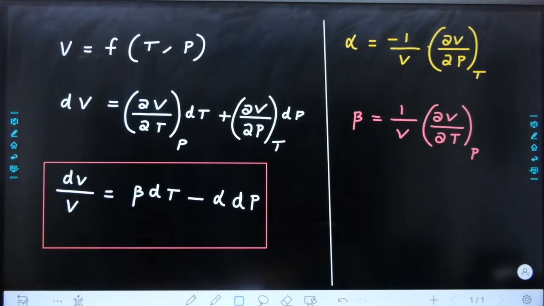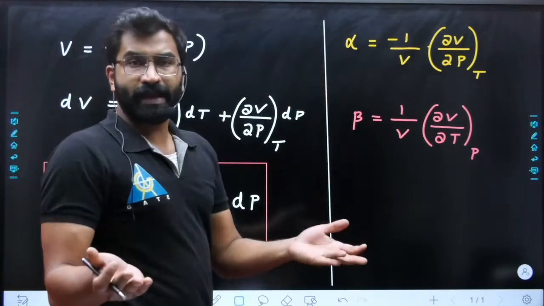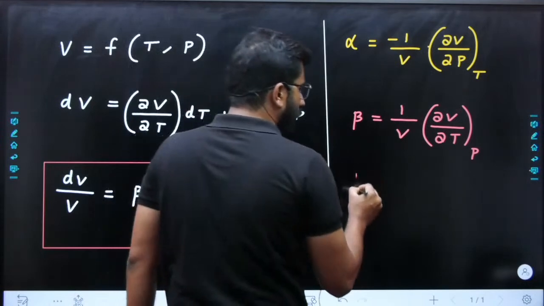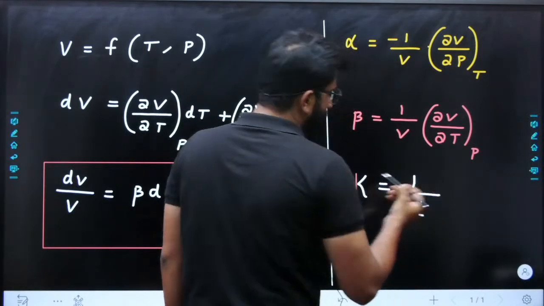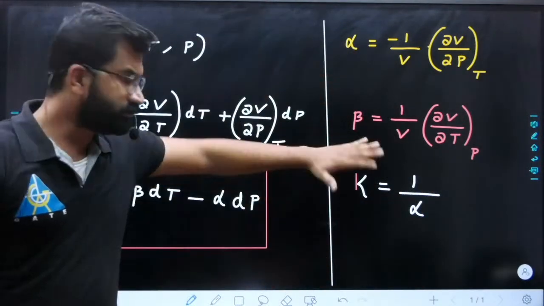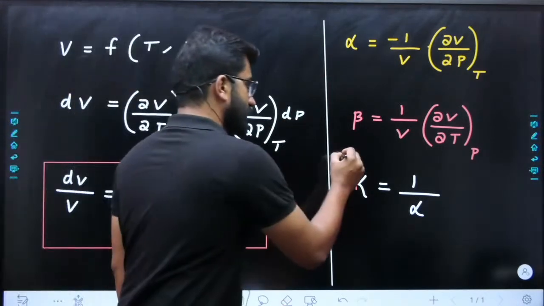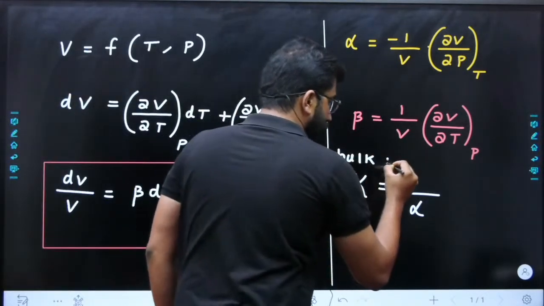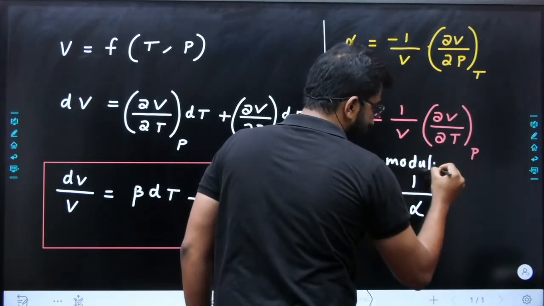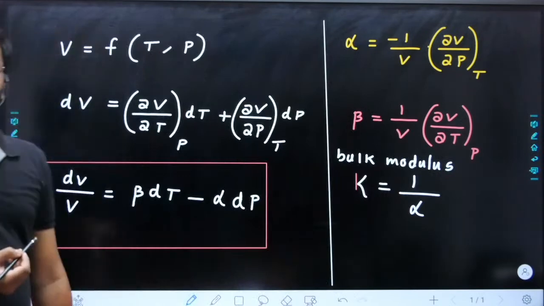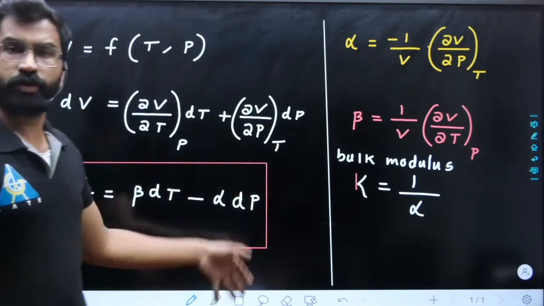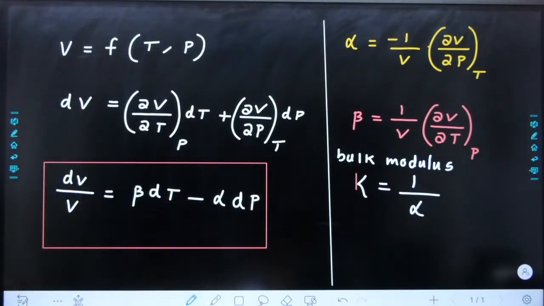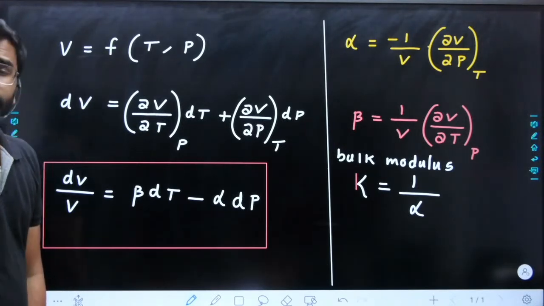Now what is important for us? In fluid mechanics, we don't use isothermal compressibility. We normally use bulk modulus of elasticity, which is 1 divided by alpha. So remember alpha's equation, and automatically you will get bulk modulus of elasticity. This is the equation for bulk modulus. So remember this, this is our first equation to remember. Those who are watching can take a screenshot if you want to remember it again and again. This is our first set of equations.